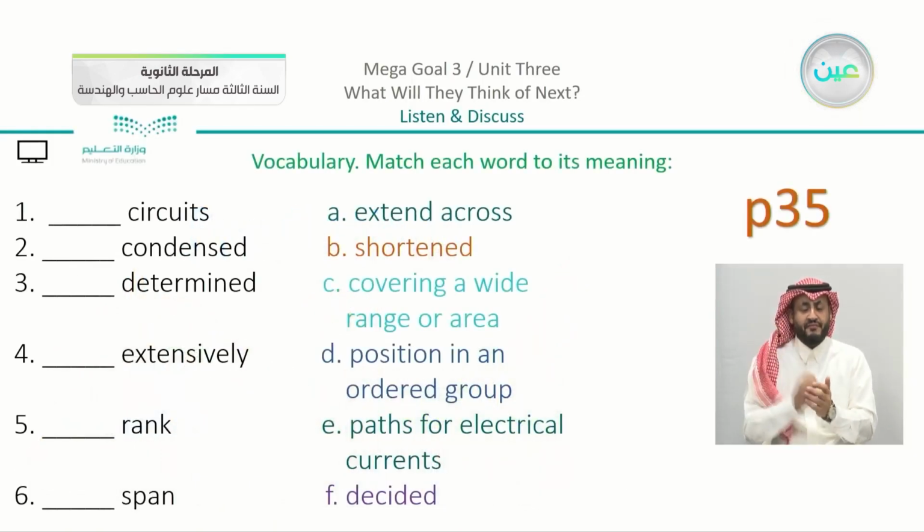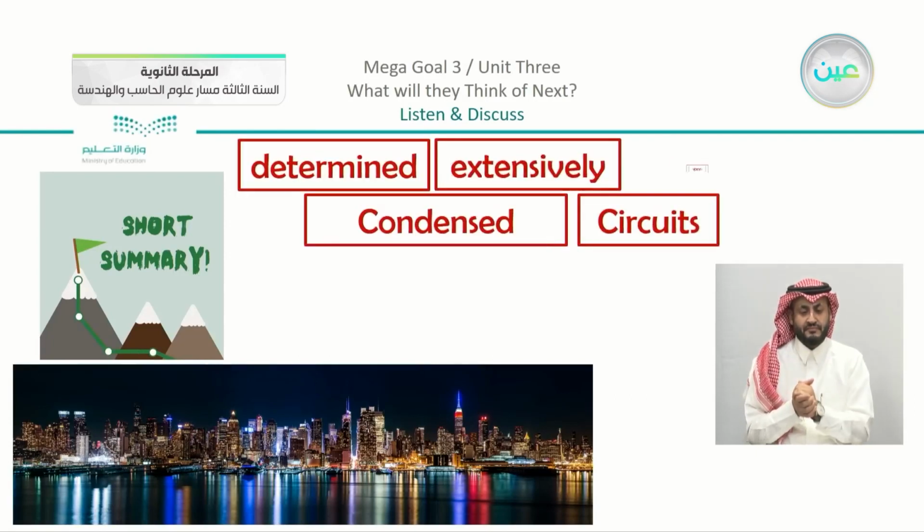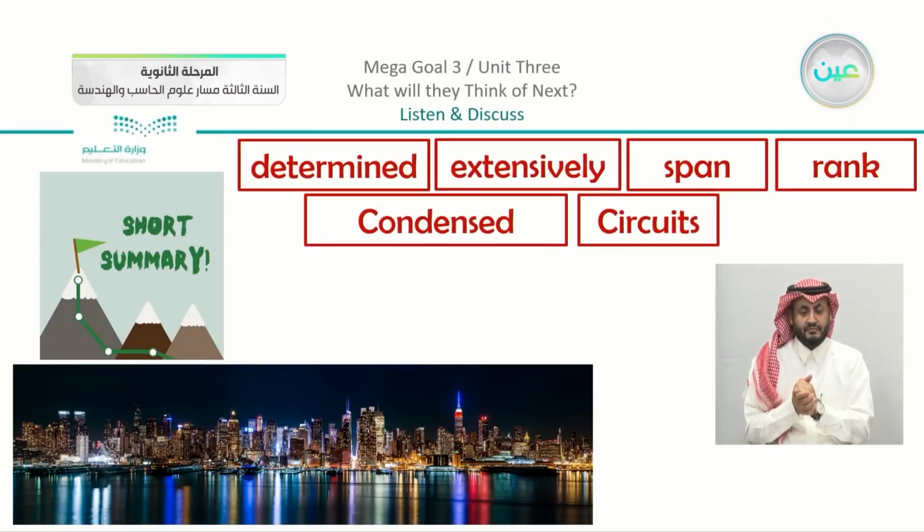We have the vocabulary. So we studied the vocabulary. We do have our 6 words, which are circuits, condensed, determined, extensively, rank, and span. Now we explained them. Just to revise, what are the words that we have here? You can see that we have the 6 words. You can just match here. Now I have the 2 pictures.